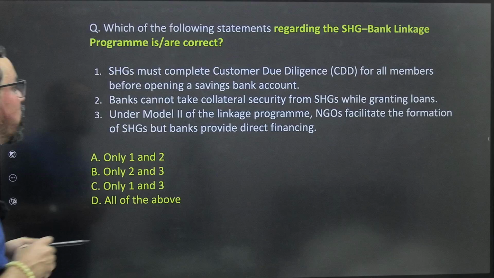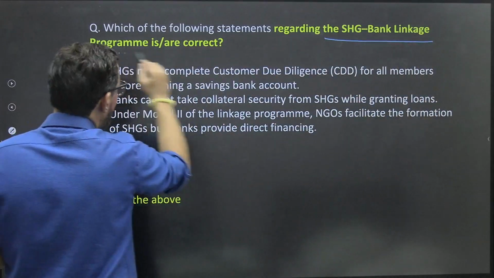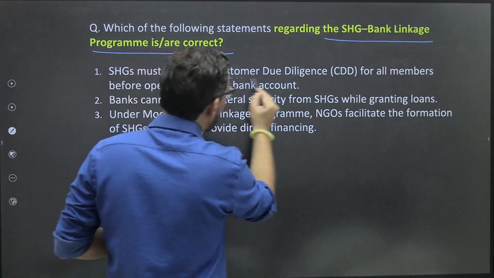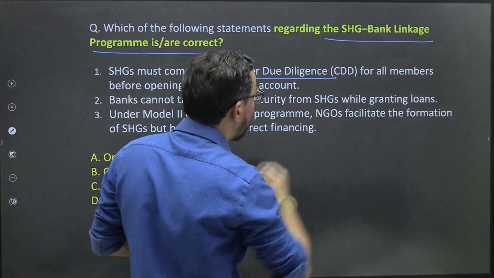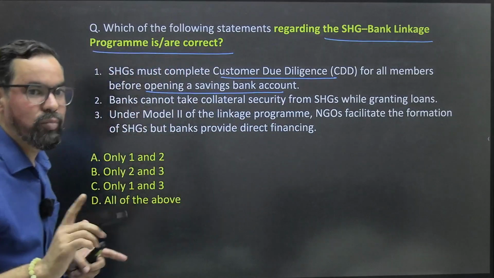Which of the following statements regarding the self-help group bank linkage program are correct? First: self-help groups must complete customer due diligence for all members before opening a savings bank account. See, this statement is partially correct.